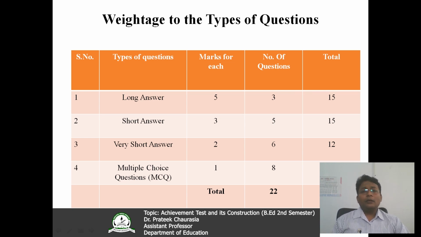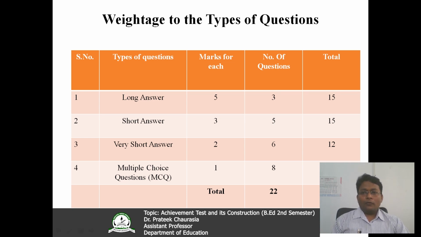So look here, I am going to take 3 long questions, 5 short answer questions, 6 very short answer questions, and 8 multiple choice questions. And now you can calculate that 5 into 3 is 15, total 15 marks for long questions, and short questions like that 15, very short questions 2 multiplied by 6 is 12, and multiple choice questions like that. So we are going to use 22 questions of 50 marks, on the basis of all these weightages of the types of questions and their marks. So I hope you have understood this.